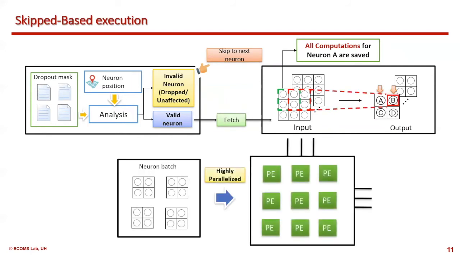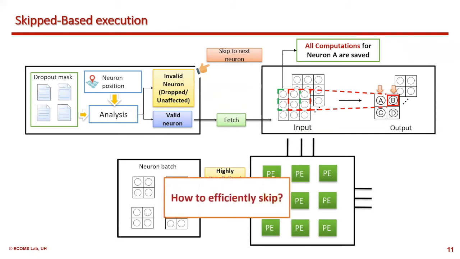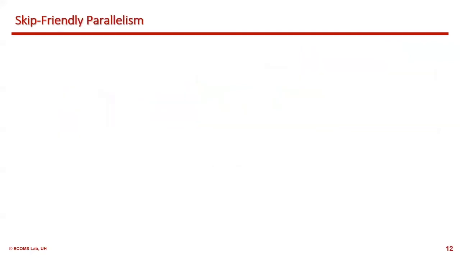As we know, the inference is highly parallelized among the processing elements in modern architectures. The issue is that the current CNN data flow cannot efficiently support our skipping strategy. Thus, a more efficient parallelism scheme is required. To solve the above problem, we propose skip-friendly parallelism.